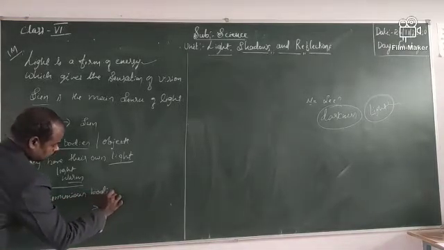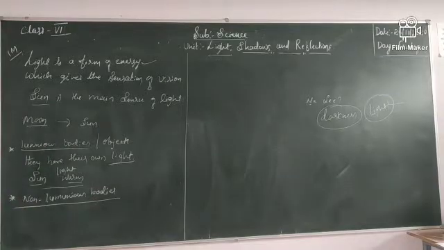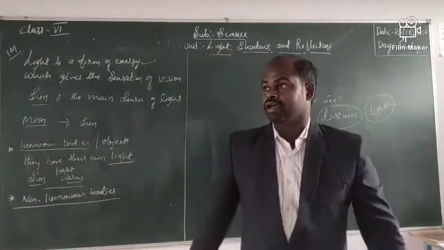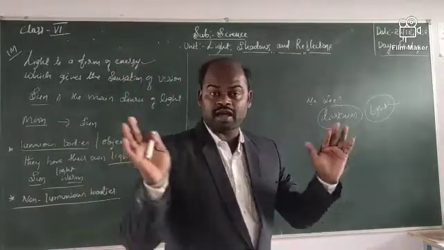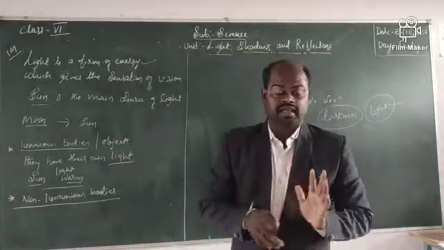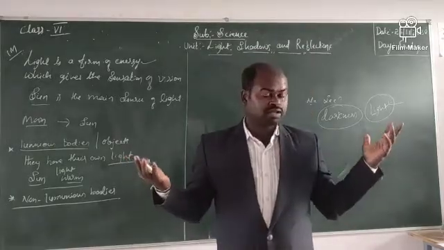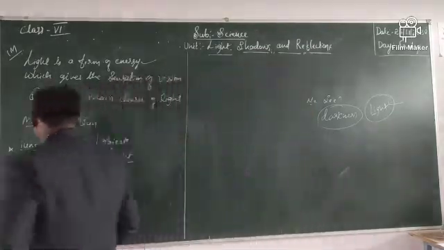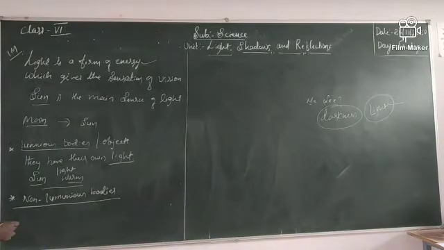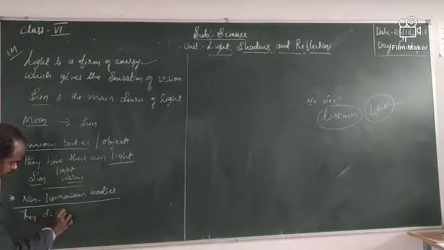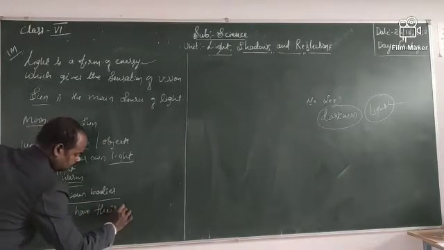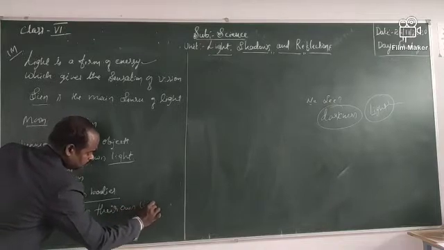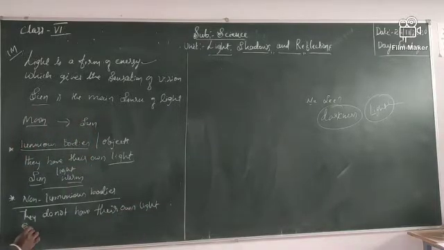Non-luminous bodies. What are non-luminous bodies? The objects which do not have their own light. Okay, the objects do not have their own light. Suppose children, look here, they do not have their own light. For example, moon.